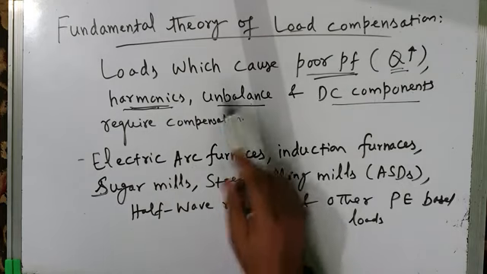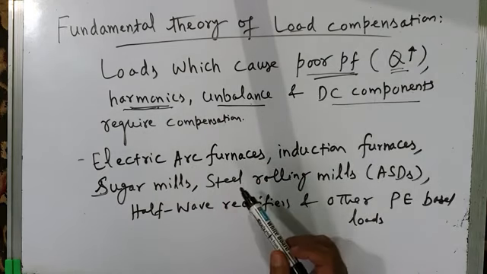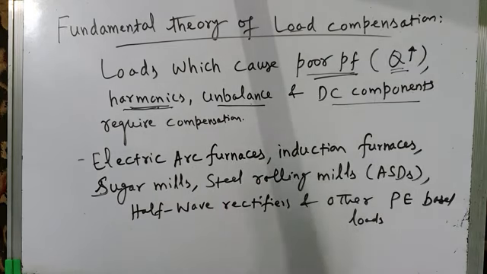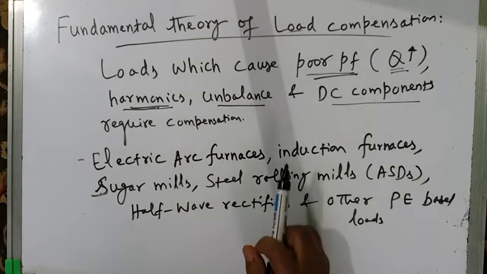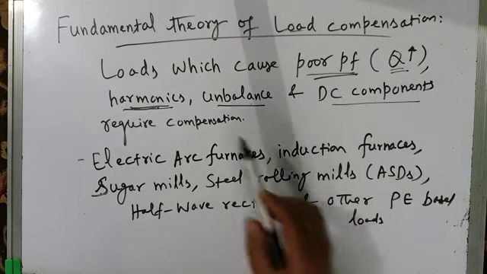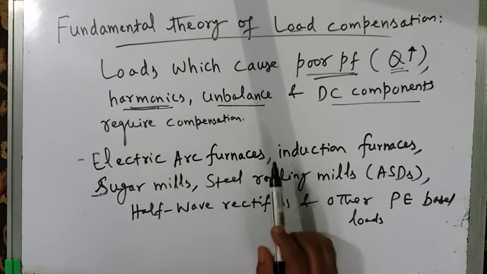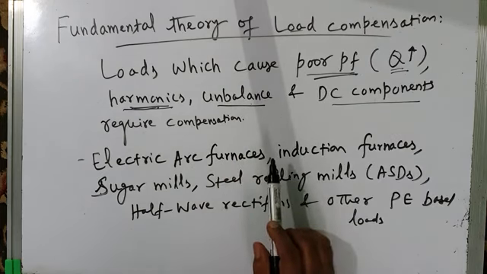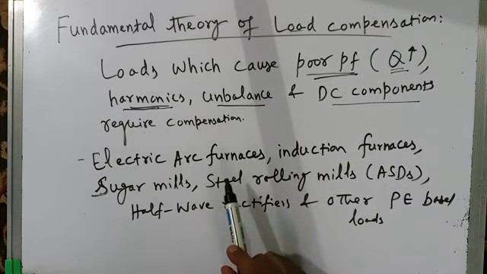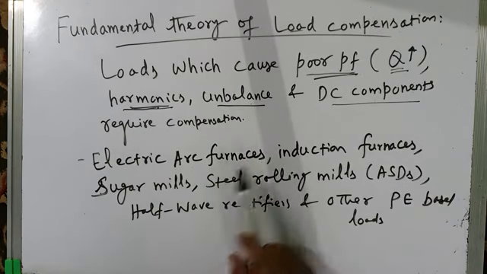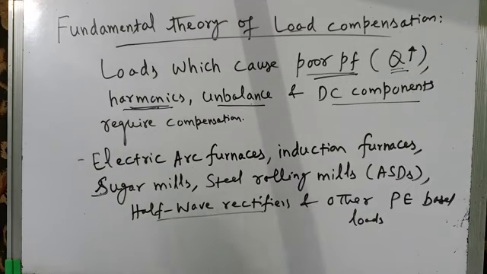And then unbalance also may be there in the system. If you have a three-phase four-wire system, if the single-phase loads are not properly balanced and distributed, that will cause unbalanced load. And unbalanced load will result in unbalanced flow of line currents, and hence that will result in unbalanced voltages at the point of common coupling. And DC components are caused by half-wave rectifiers.